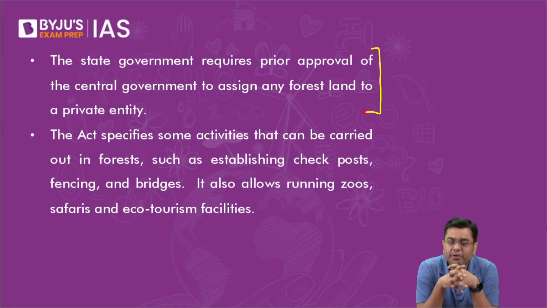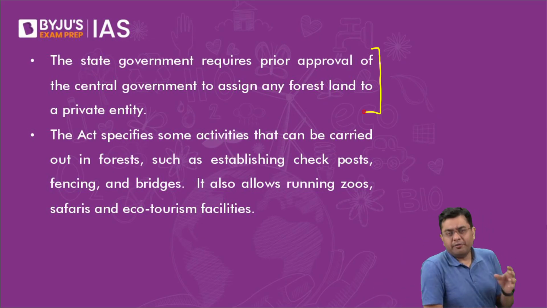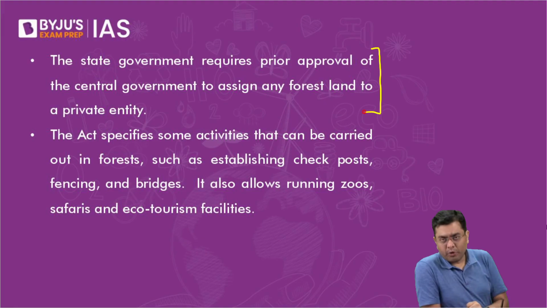But the argument of the central government has been that, look, from 1980 onwards, you have diverted a lot of forest land to private entities without any regulation. There have been malafide intentions and economic gains created in many of the states. For example, northeastern states have experienced massive deforestation because of that illegal transfer of forest land. That is where the central government is saying that now take approval from us. But the state governments are also a bit correct in that you cannot centralize this power to yourself. You need to give this power to us also.